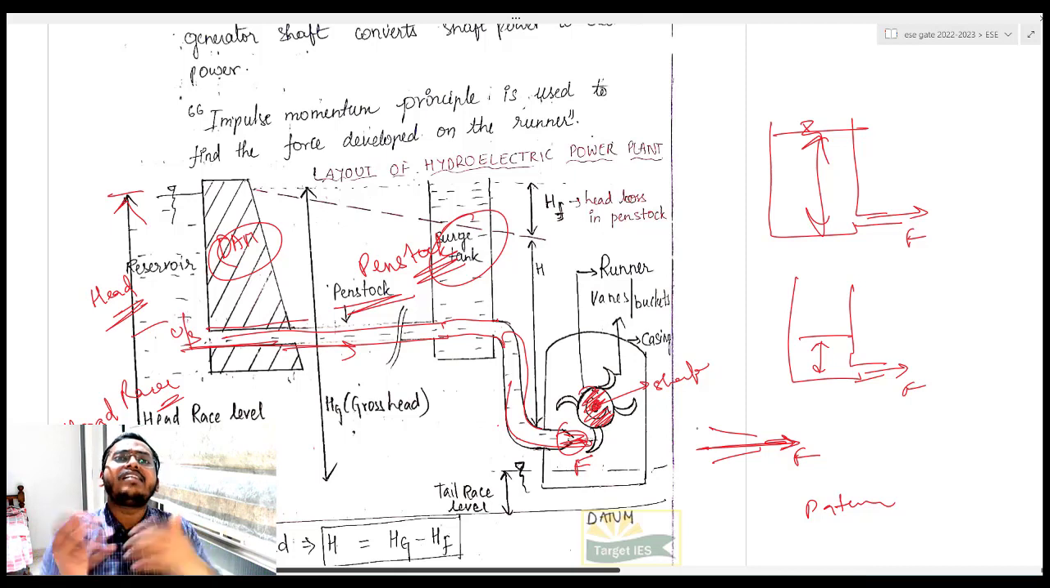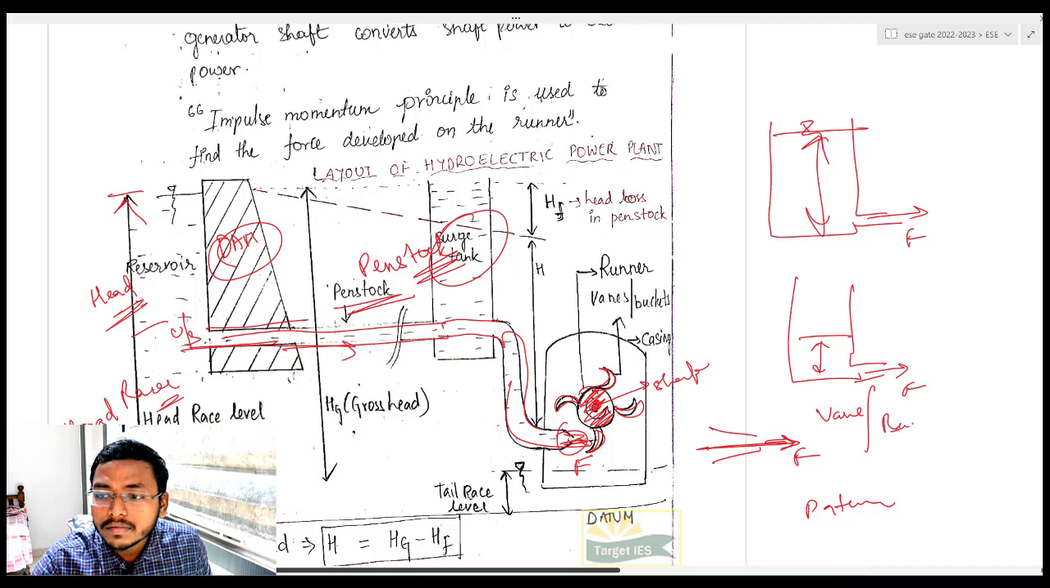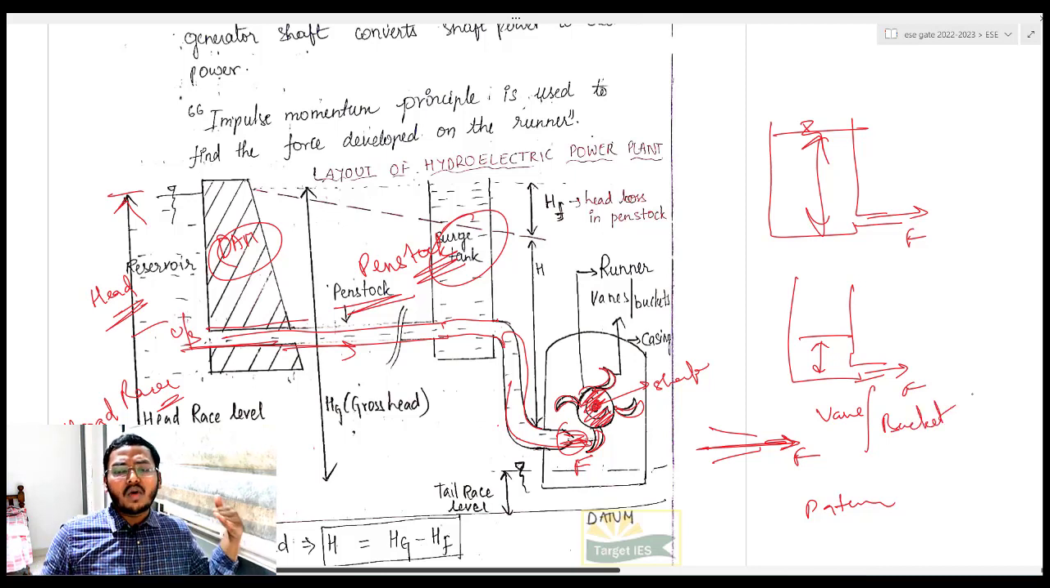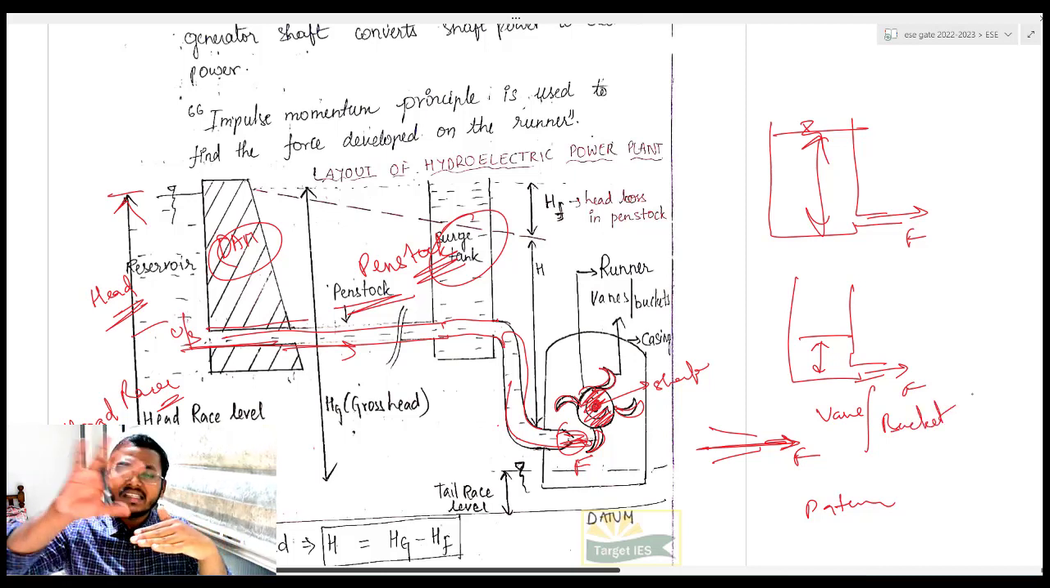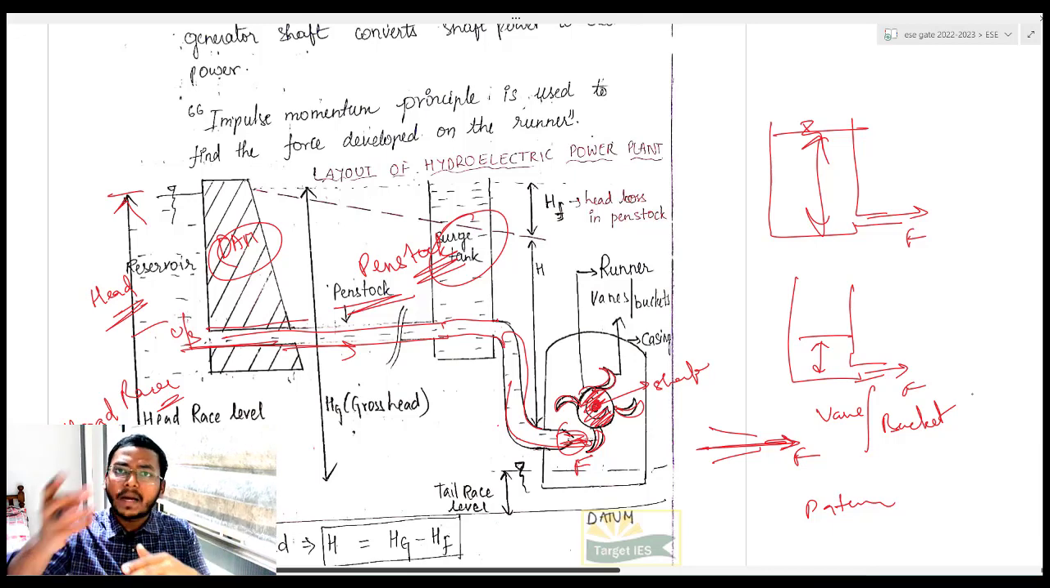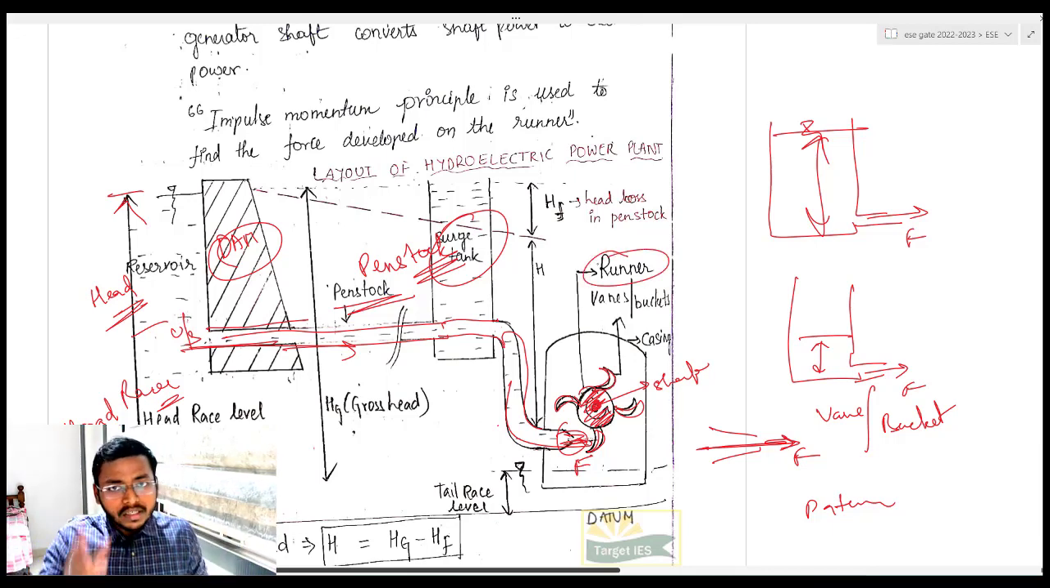The runner is a circular disc, you can say. This circular disc has buckets on it. Buckets, or you can also call them vanes. Vanes are buckets. So what happens is, water comes and hits these buckets, so the buckets rotate. As the buckets rotate, my entire runner rotates and my shaft rotates.